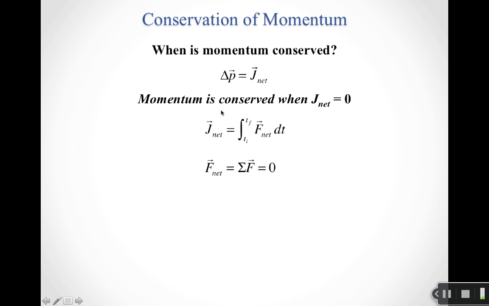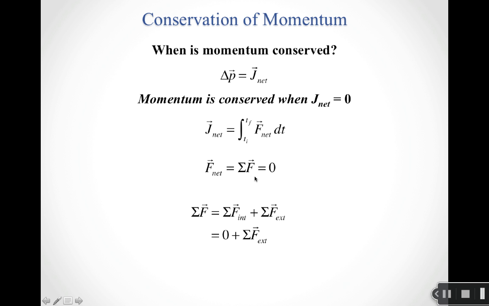So what does that mean? Well, we said we calculate the net impulse in this way. But again, the thing that's interesting about this is, unlike in the previous version where there were three ways to make the work done by non-conservative forces equal to zero, there's only one way to make this term zero, and that's to make the net force be zero, right? dt can't be zero, or else you're saying time doesn't change at all, and you can't stop time. And again, there's no dot product here. So the only way the impulse can be zero is if the net force is zero. So here's sort of our requirement for momentum to be conserved.